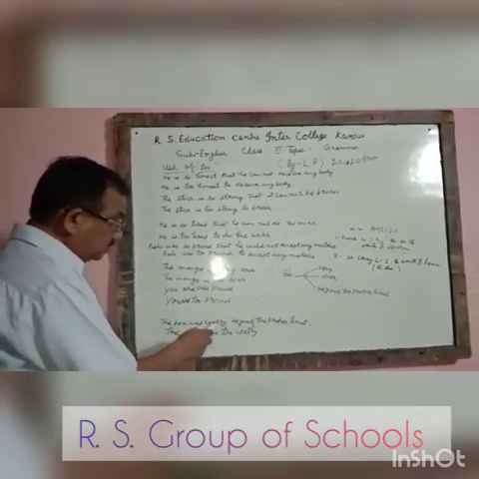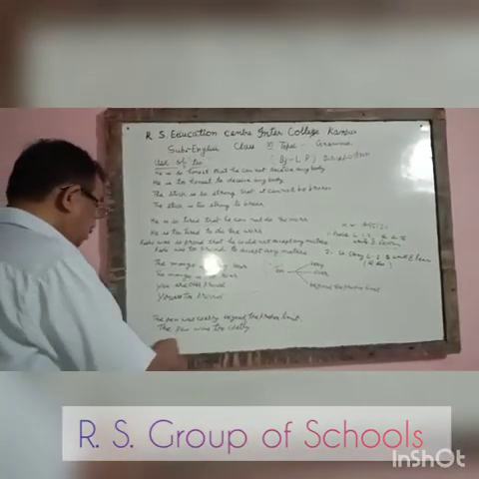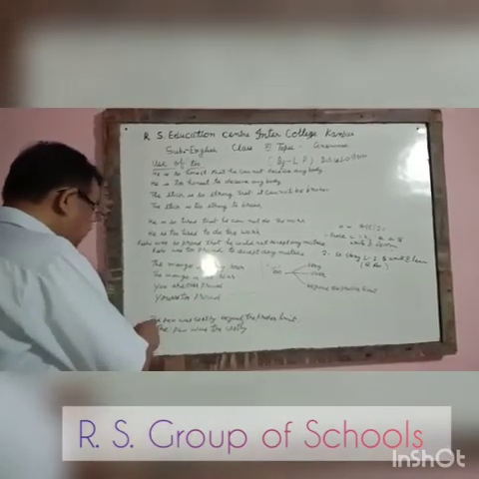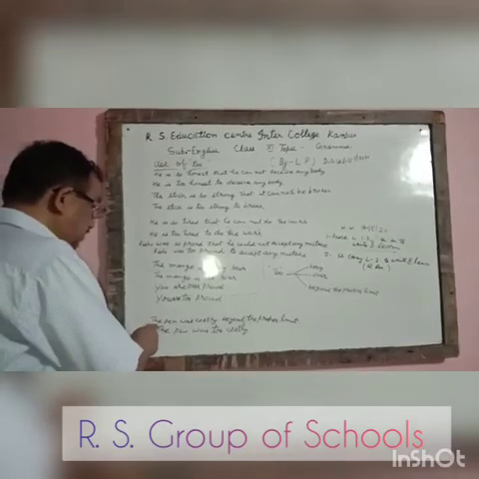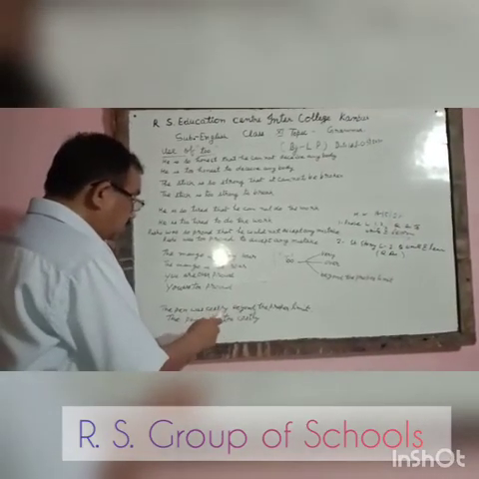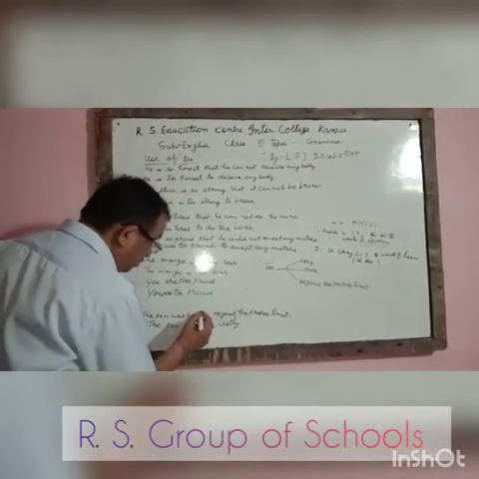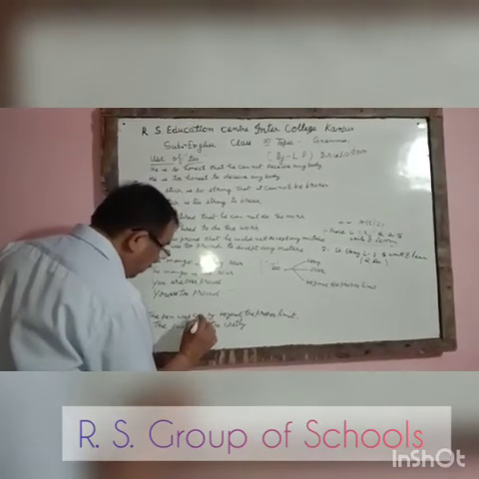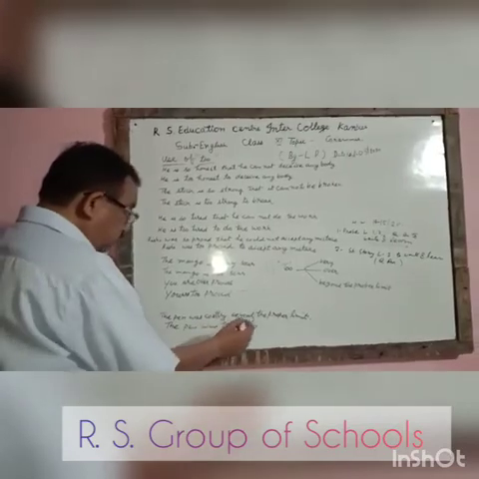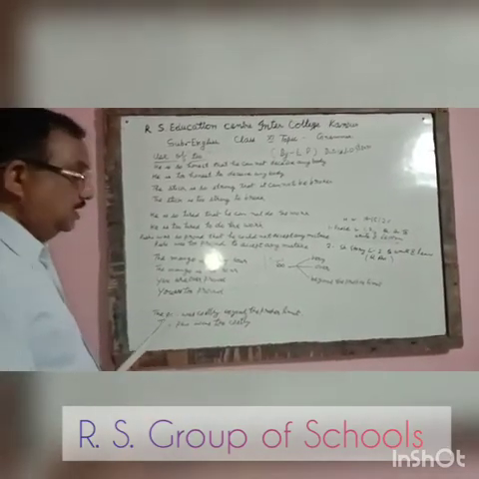"The pen was costly beyond the proper limit." We have to use "to", so it will be "The pen was too costly." It gives the same sense as the first sentence, "the pen was costly beyond the proper limit." So it will also be "the pen was too costly." The sense is not changed.